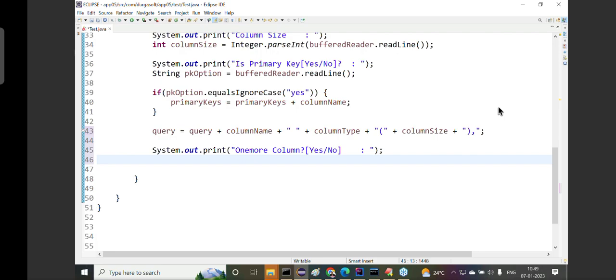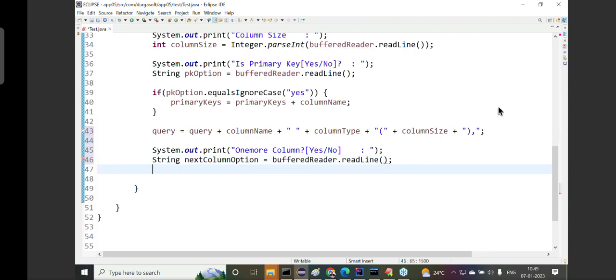I'm asking the user, I need to get that user opinion. Alright, so now String nextColumnOption is equal to bufferData.readLine method.